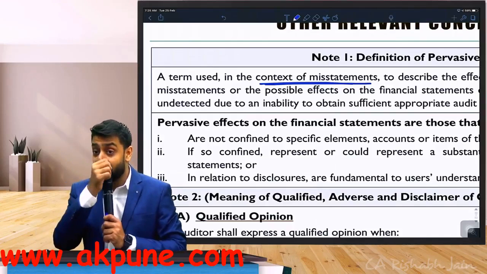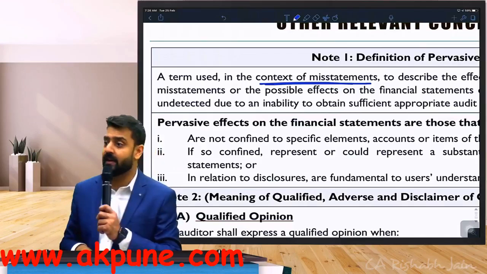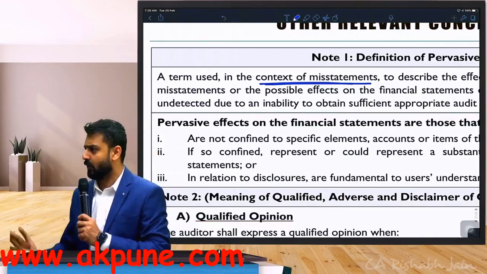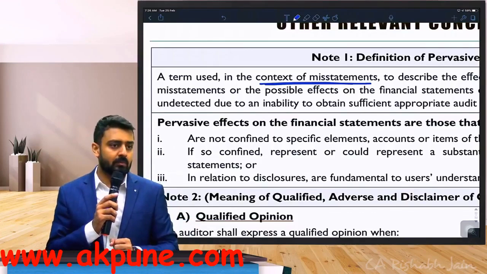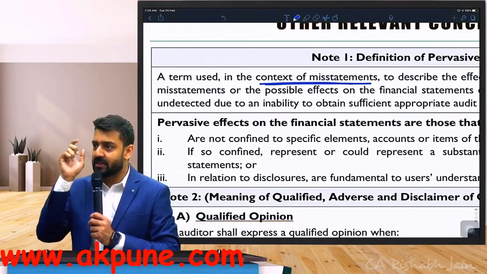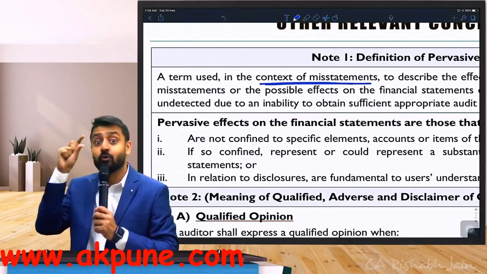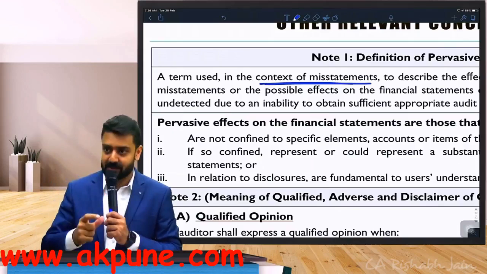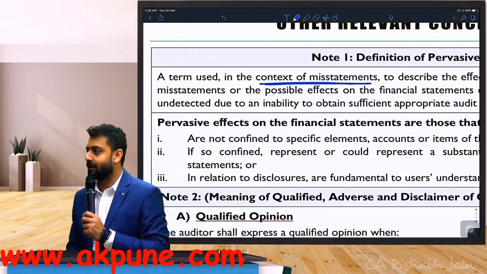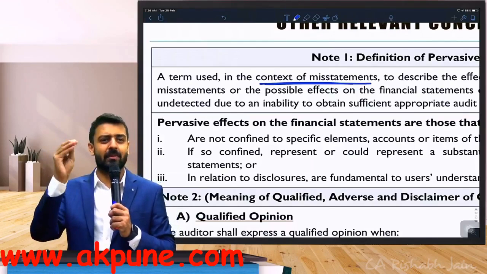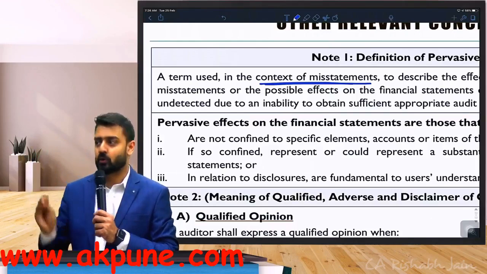So when I say the effect of a possible misstatement or a misstatement is not on one area, but on multiple elements of the financial statement. Ricoh India, exactly the same thing happened. So there is a Ricoh company, the parent company from Japan. Do you know, you take pictures in a camera? That film camera, if you remember, Kodak film cameras, once upon a time, Fuji films you would have heard of. Ricoh is in the same kind of business from Japan, a very big company. They have a subsidiary in India. Just imagine the subsidiary company had a loan of some X, I don't remember the exact number, balance sheet total 1,000 crore. Loan from the parent company, some 400, 500 crores.